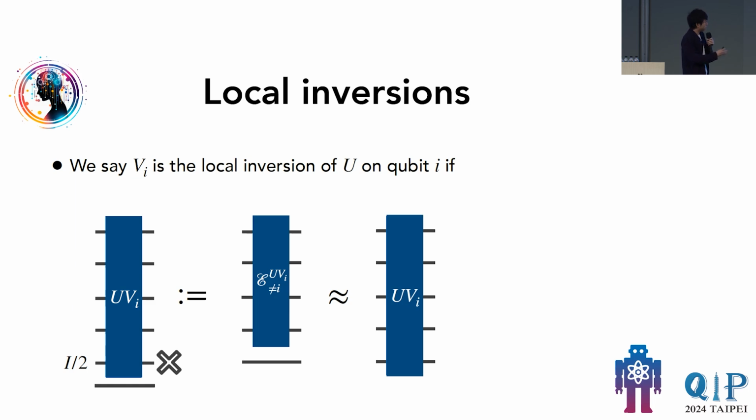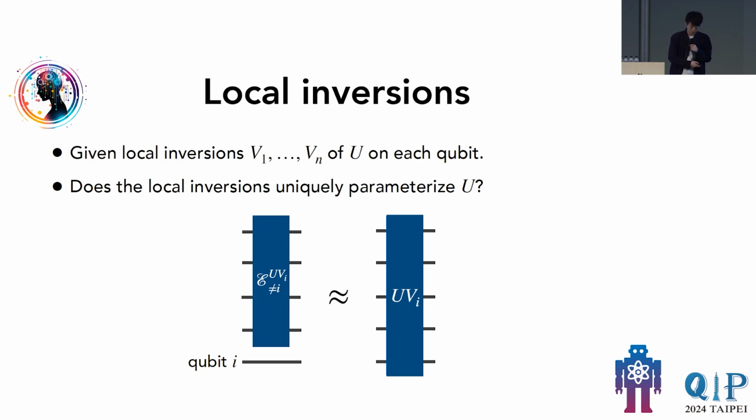We can stay here for a bit and think of U as being a shallow quantum circuit. If U is a shallow quantum circuit, then its local inversions are actually quite simple because of the bounded light cone in shallow quantum circuits. All these local inversions only need to act on a constant number of qubits, and hence the training can be done in this much smaller space.